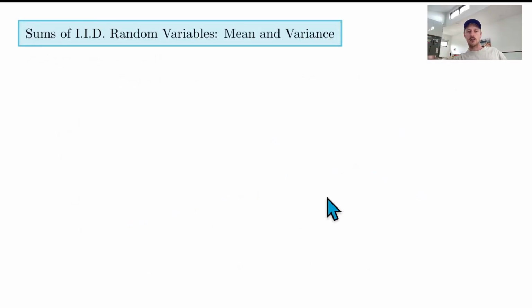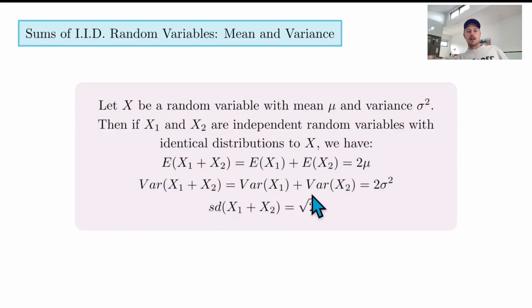So if we have a look at the takeaway. Again, if we let x be a random variable with a mean of mu and a variance of sigma squared, then x sub 1 and x sub 2 are independent random variables with identical distributions to x. This is what we spoke about. You just double the mean of the first one. And similarly, you add the variances of the two distributions together. Remember, sigma squared is the variance. So 2 times sigma squared means your variance doubles as well, which is interesting. The spread doubles and the mean doubles.